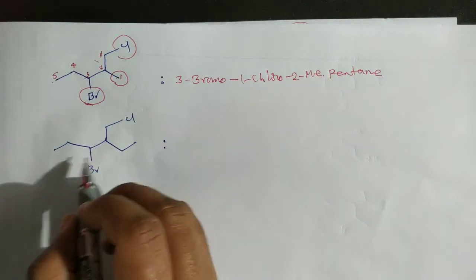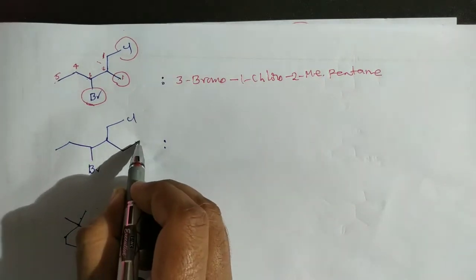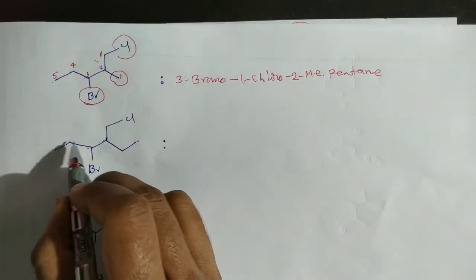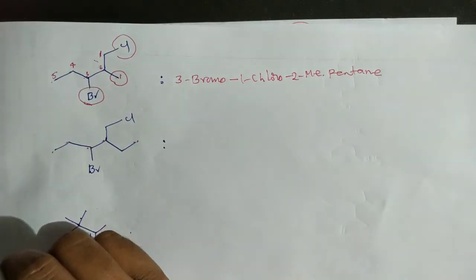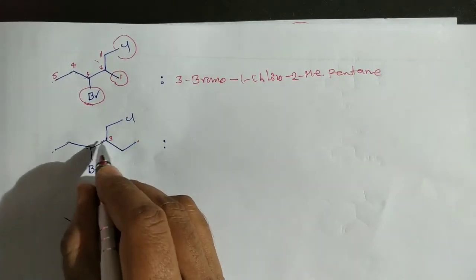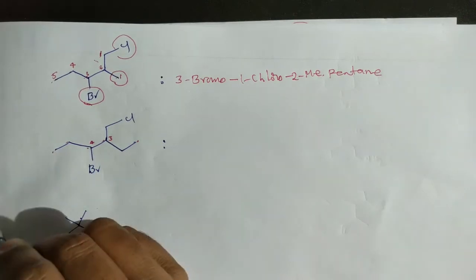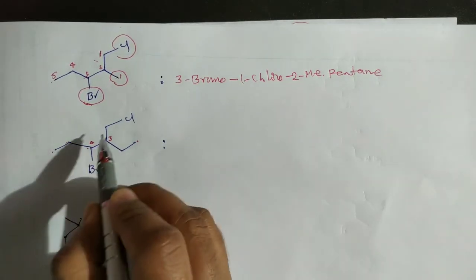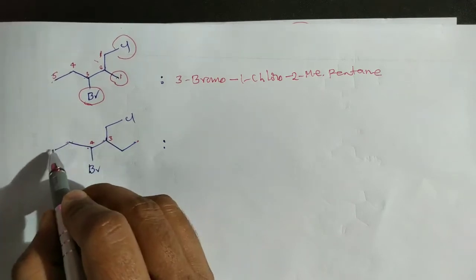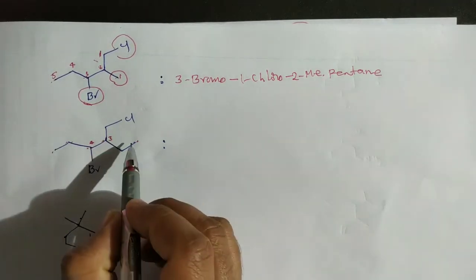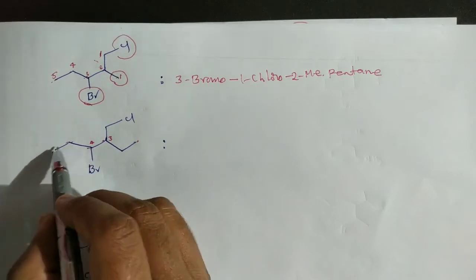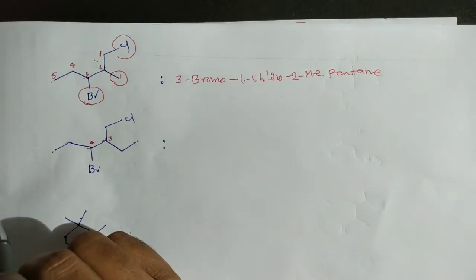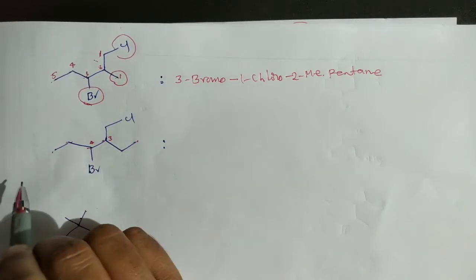Okay, now coming to this one. Here 1 2 3 4 5 6. That means here 3 and 4 are the substituent position numbers. It is the longest chain actually. Here 1 2 3 4 5 is 5 carbons in the chain, but 1 2 3 4 5 6 is 6 carbons in the parent chain, so it is our parent chain.